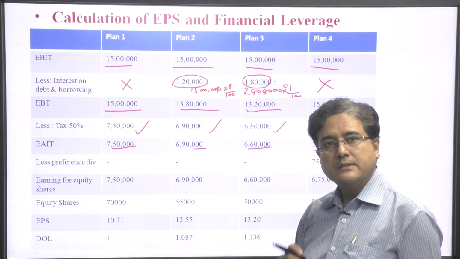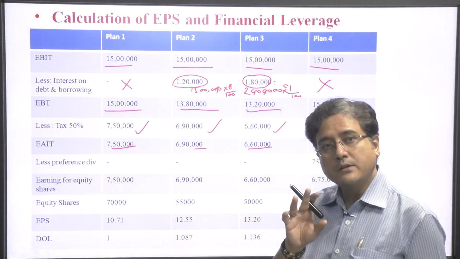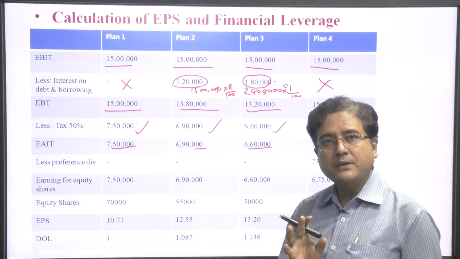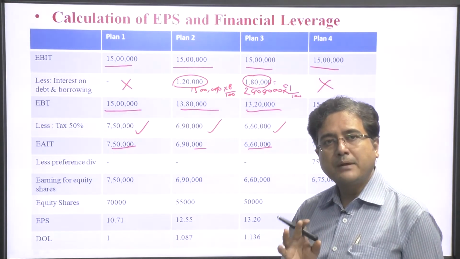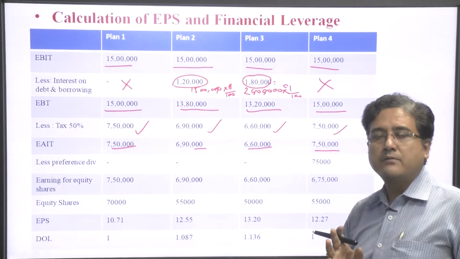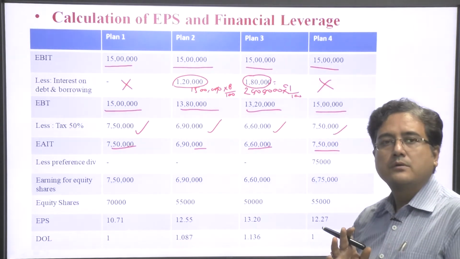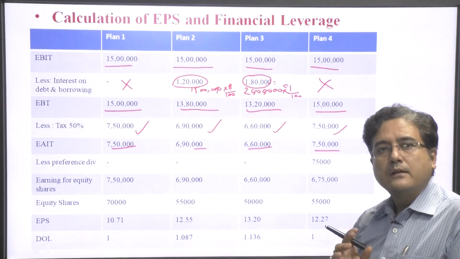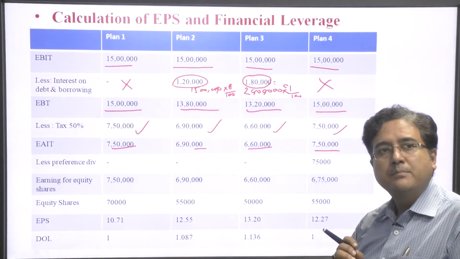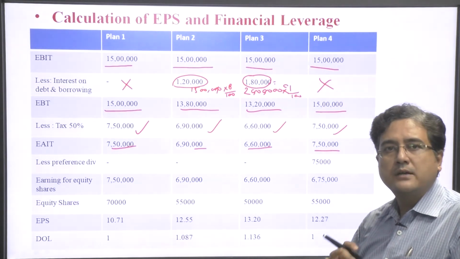Now this is the amount remaining for the shareholders, but before payment to the equity shareholders, we should know that we have to pay dividend to the preference shareholders.